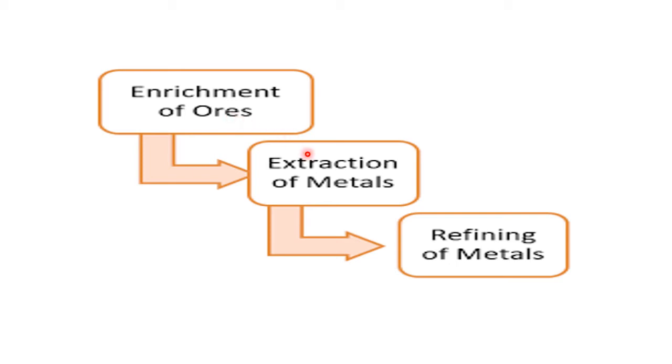Second step is called what? Reduction of concentrated ore. Here, using some chemical techniques, we take out the metal. So step number two is most important. Metal is obtained in step number two, and this is called conversion of concentrated ore into metal, or getting the metal. Reduction of the ore into metal, reducing the ore into metal.